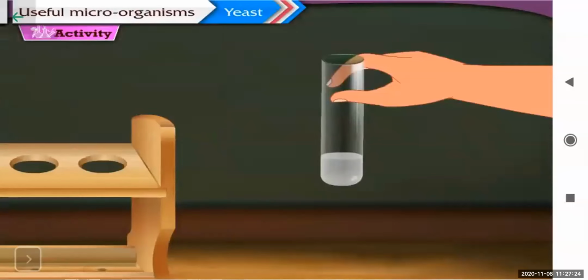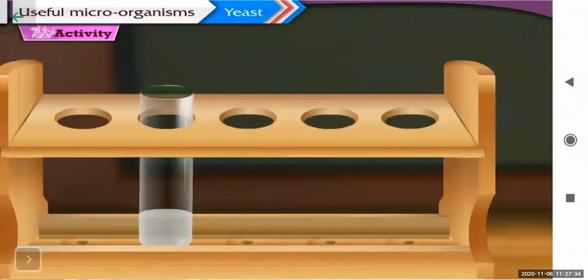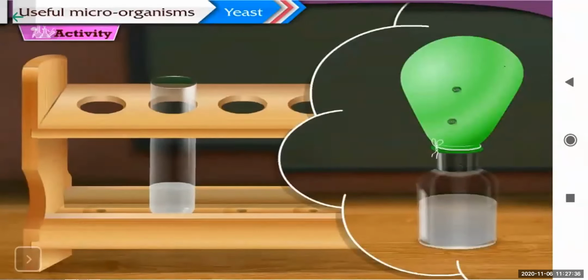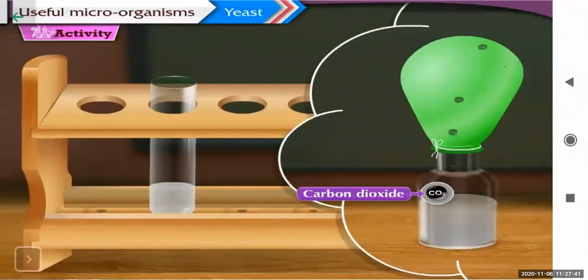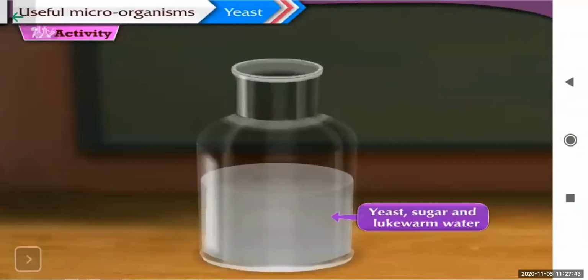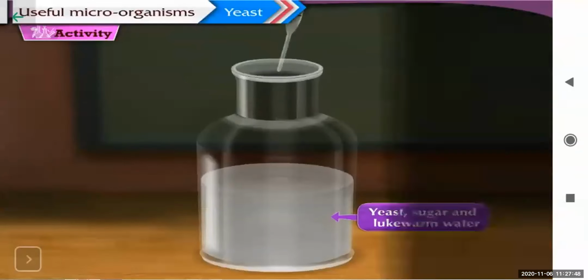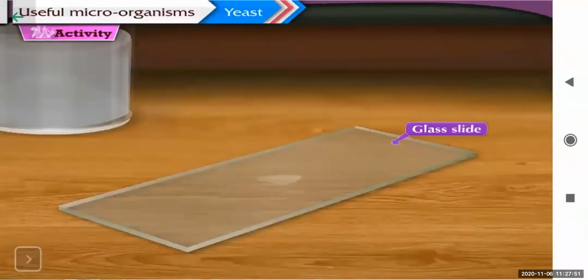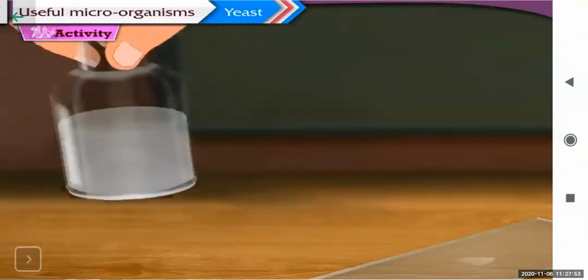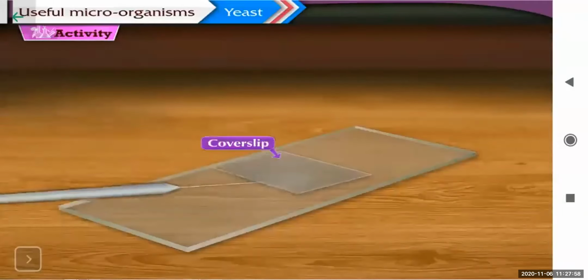If you take few drops of this lime water on the slide, put a cover slip and observe it under the microscope.